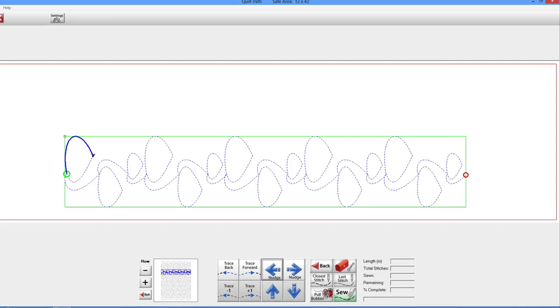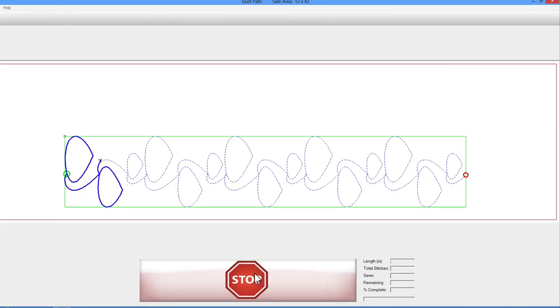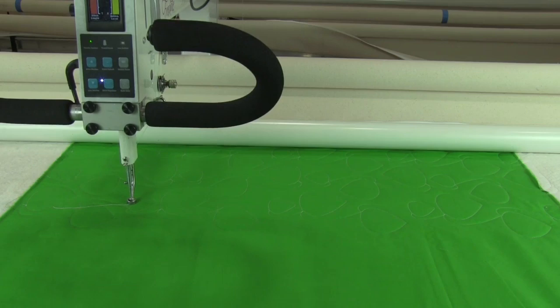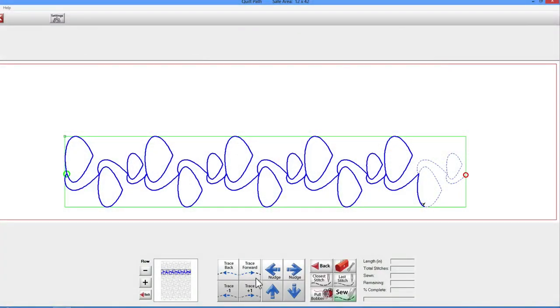That's it! We've reoriented Quilt Path so that where it believes the prior stitching line to be located is where it is actually located. Double check your work by tapping on the Trace Forward button to watch Quilt Path move back over the existing line of stitching. If it doesn't line up, simply stop the machine right after a nice pointy point in the pattern and repeat the process. Once you are satisfied that the machine is tracing over the existing line of stitching accurately, we just need to let Quilt Path know where we want to restart. You can choose any point you like.